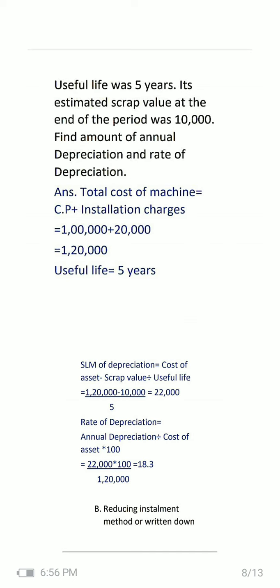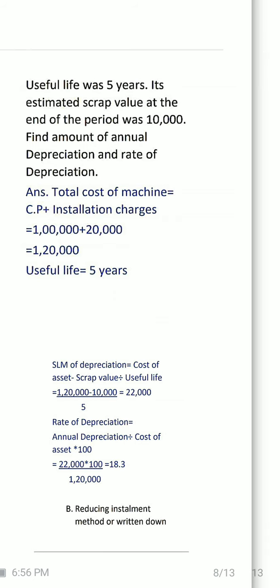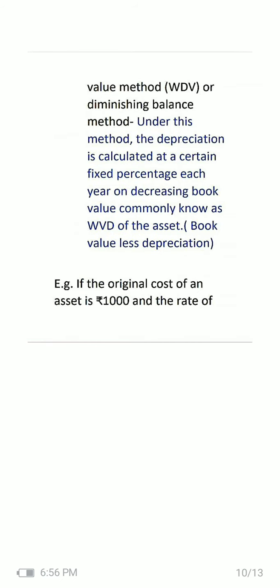Second one is most important for JIB as well as CIB aspirants. Mind it, for the last 2-3 years it is continuously coming for 1 to 2 marks, up to 3 marks in CIB. So it is very important. Again I am telling you, please learn by heart reducing installment method or written down method. This is very important. And if I will get time, then I will give more and more numerical on this.